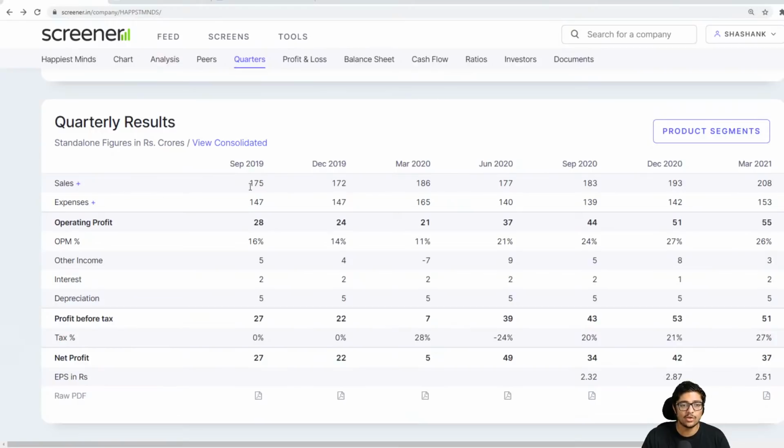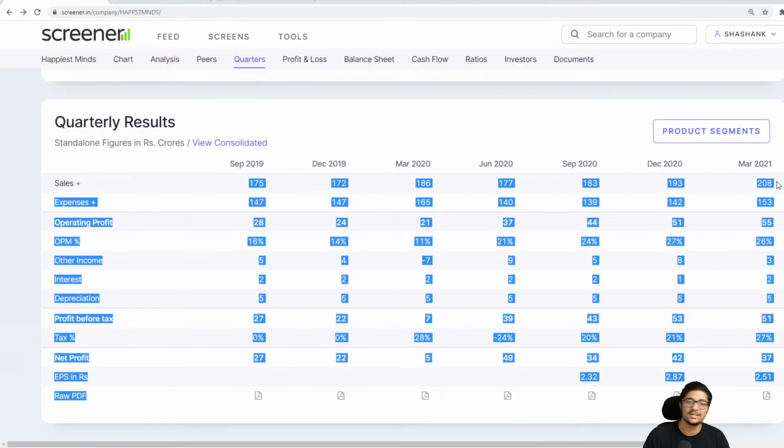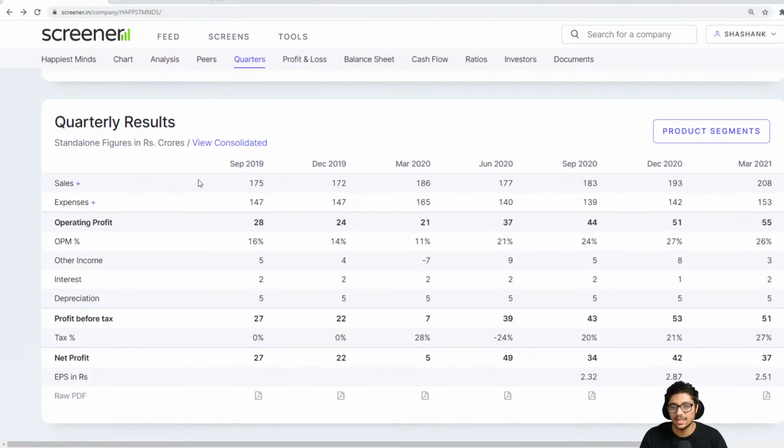So the first thing I always check is sales, whether the sales is consistently growing or not. Clearly here the sales doesn't seem like it is consistently growing. So let us see a deeper analysis, and I'll show you how it looks if a company is consistently growing also. Then you look at expenses. The basic thing I look at in expenses is that jump nahi hona chahiye. If the revenue jumps, expenses should jump in the same ratio.